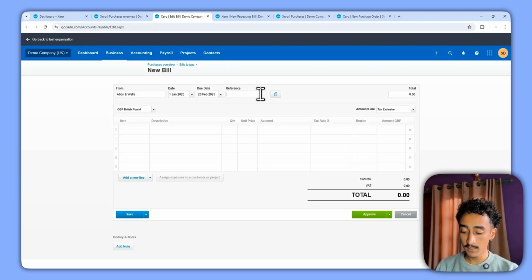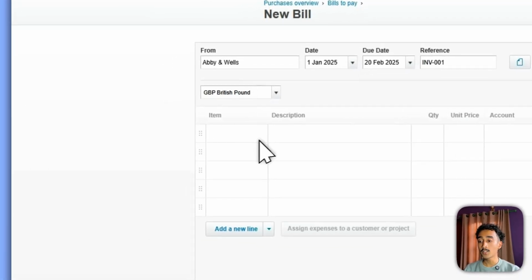So the reference number is basically your invoice number. Let's just say the invoice number is INB 001. You can just fill this up from the invoice document that you have. The next up is item.